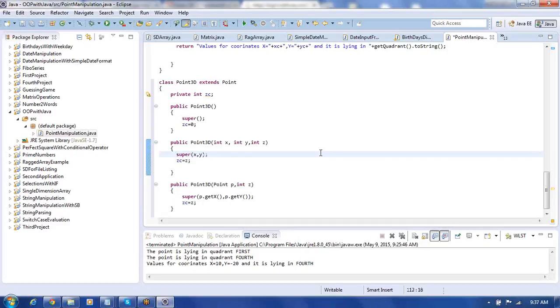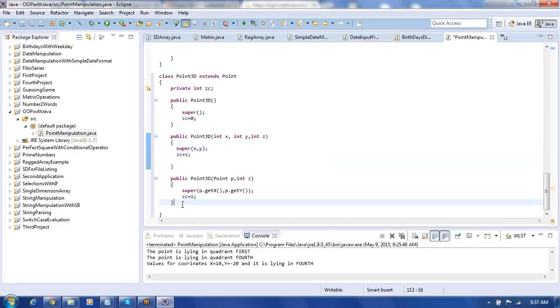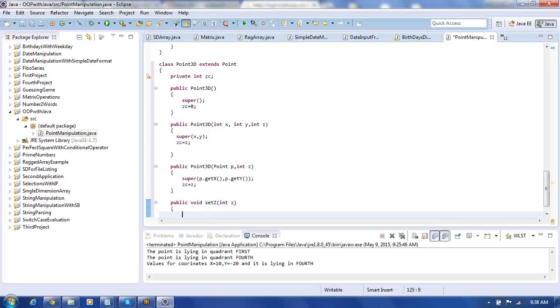Whatever features you have in the point, they are going to be available now here. So here you require just one method. The method is a setter as well as a getter for the Z coordinate. So here write public void setZ, int z we put. So we can put here the z coordinate now. Here write zc equal to z.